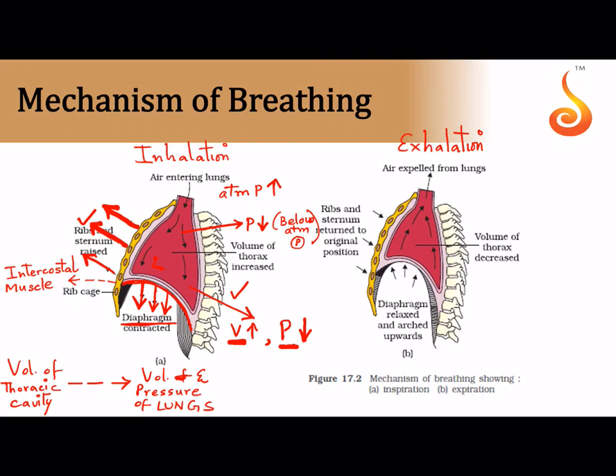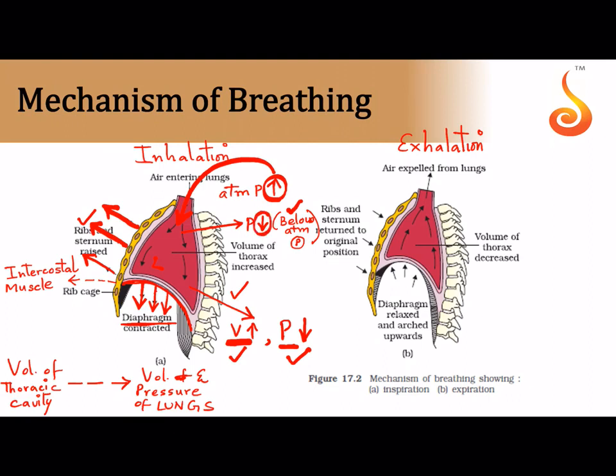So obviously air will now flow from the higher pressure that is in the atmosphere to the lower pressure that is inside your lung. So remember, when your lungs are very relaxed, there's a lot of space for your lung. So the lungs are very happy because they are not very squeezed inside, so their volume is high, their pressure falls. How much does the pressure fall? The pressure falls below the atmospheric pressure, and as you all know, gases or air will always flow from higher pressure to lower pressure. As a result, air from the outside will automatically gush into your lungs.